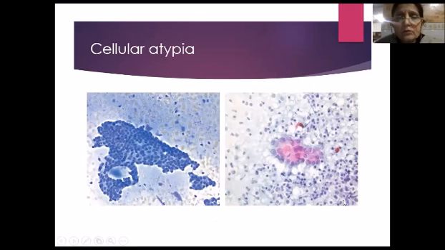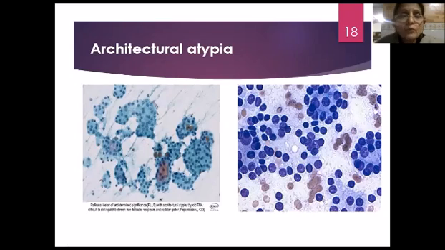This case had only scanty atypical groups, very few groups with these cytological features, again some nuclear cellular pleomorphism, and some cells with intranuclear grooves. This turned out to be a papillary carcinoma of thyroid. In architectural atypia, we may see microfollicles, again with hyperchromatic nuclei and some nuclear overlapping. This again has some microfollicles, cellular and nuclear variation, and some hyperchromasia.